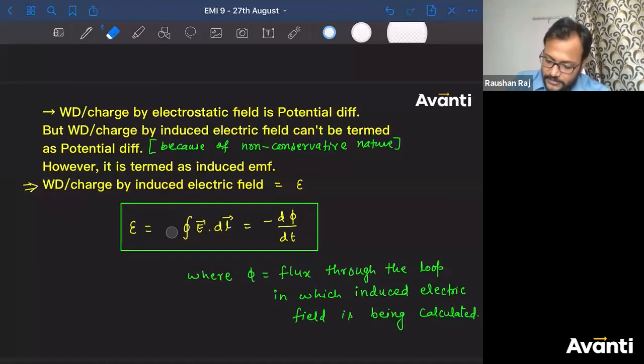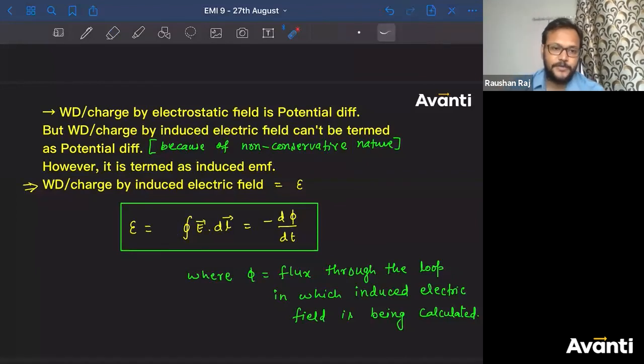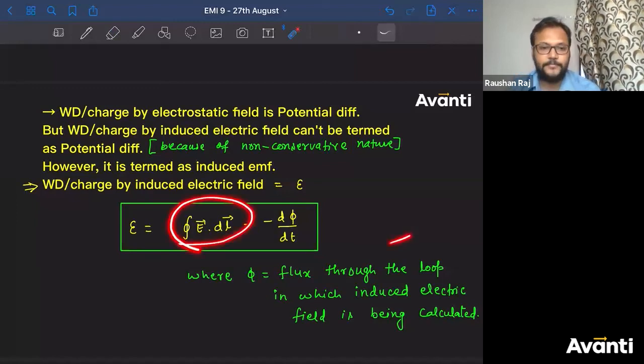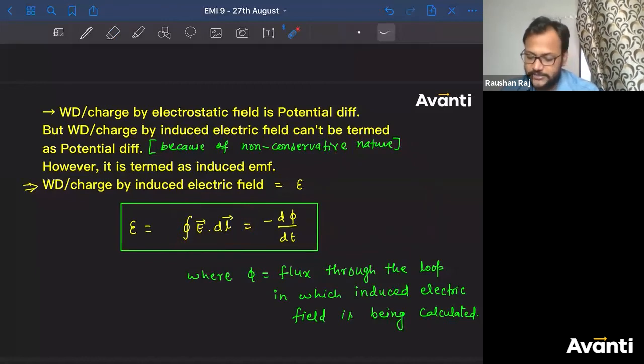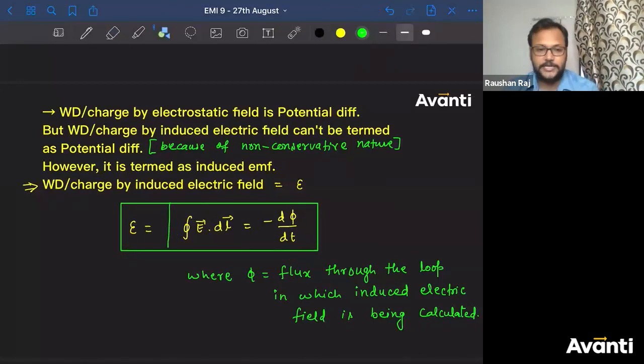Why is there a circle there? Because this induced EMF will always be in the form of a closed loop. So this is a line integral, and for a closed curve what is the work done? And we know from Faraday's law of electromagnetic induction that E is equal to minus d phi by dt. So you need to remember this part: closed integral E dot dl is equal to minus d phi by dt.